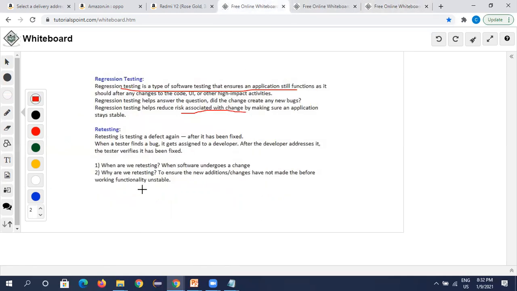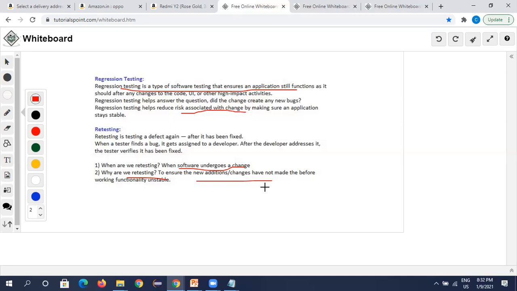So when are we retesting, and what is the purpose? When software undergoes a change, when something new is added or a new defect has been found, we retest to make sure the new additions and changes are functioning properly and are not unstable.